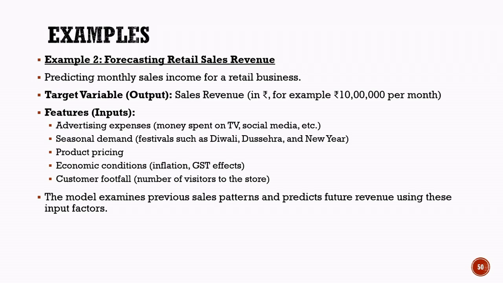During training, the model analyzes historical sales records and learns how these factors influence revenue. It identifies patterns and relationships between the input features and actual sales figures. Once trained, the regression model can estimate future sales revenue for upcoming months. This helps businesses plan inventory, manage budgets, design marketing campaigns, and make informed business decisions. Because it predicts continuous numerical values, forecasting sales revenue is a classic example of a regression problem in machine learning.